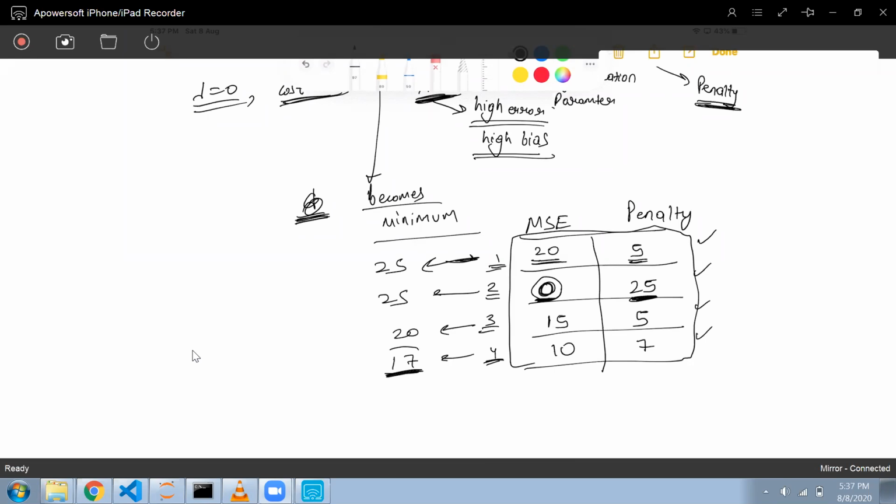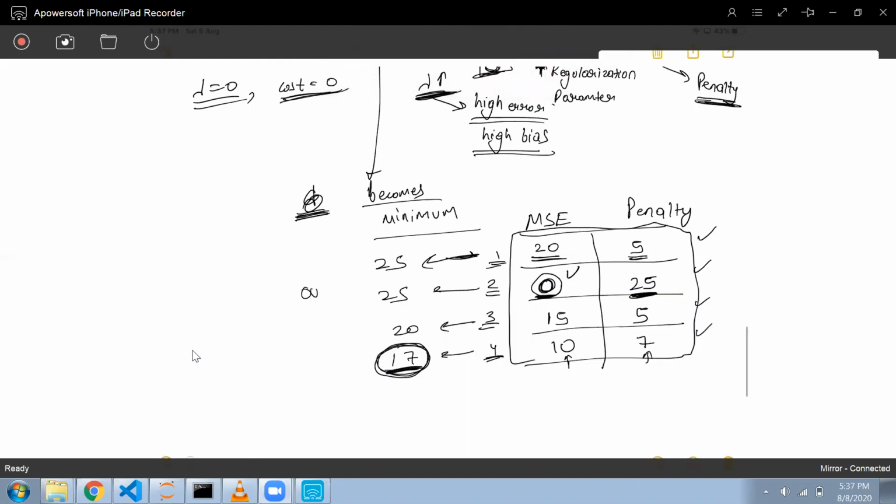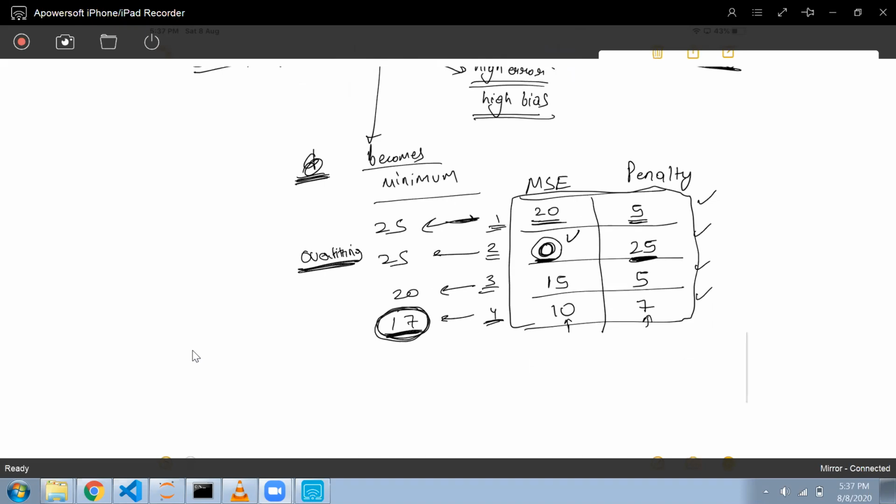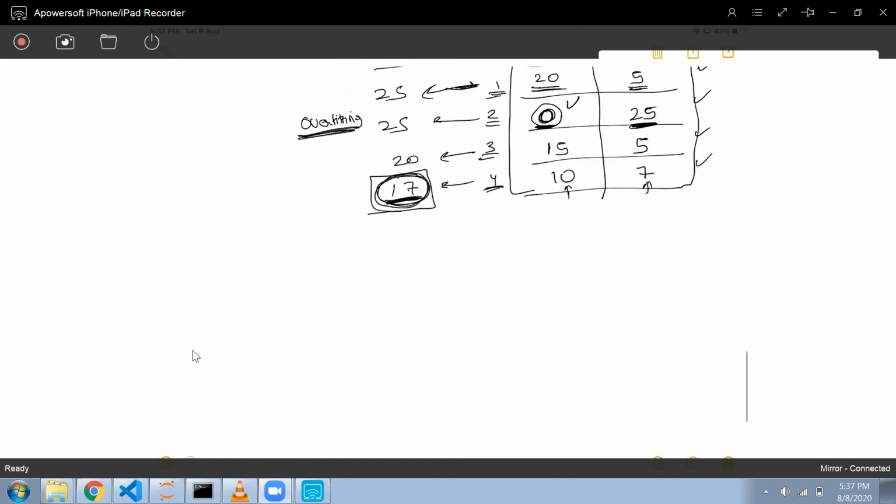So this model I will be choosing, because the sum of both the terms is minimum among all. I'm not choosing mean square error to be 0 because this case will lead to overfitting. So I want the sum of MSE and penalty to be as minimum as possible.